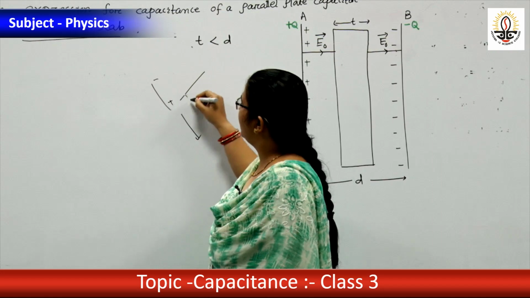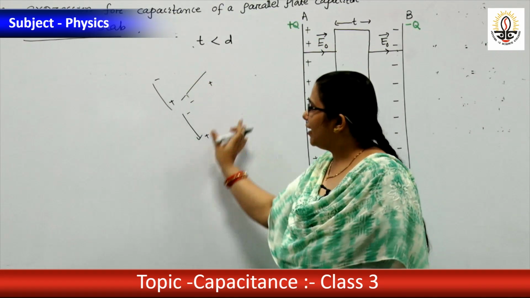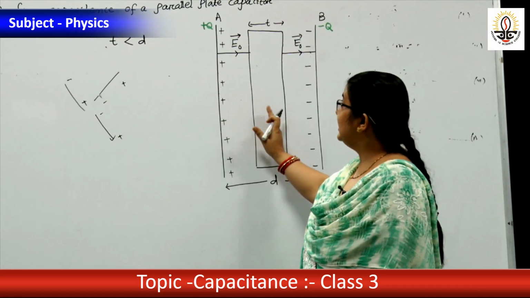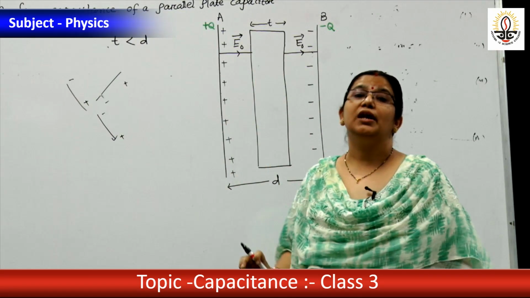Suppose this is minus plus, minus plus, minus plus. The dipoles are arranged in a random way. But when it is present in an external electric field, it will set up in a particular direction.